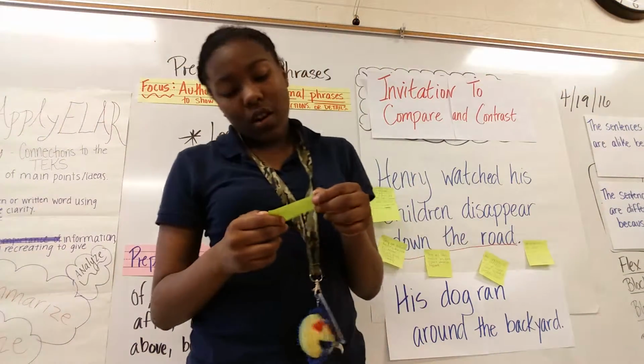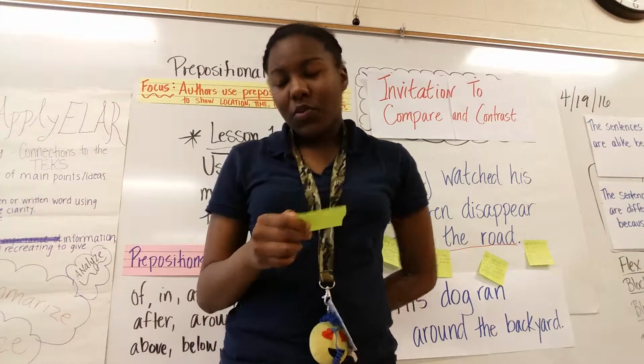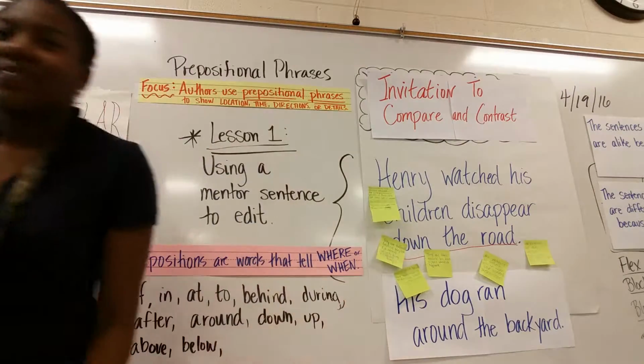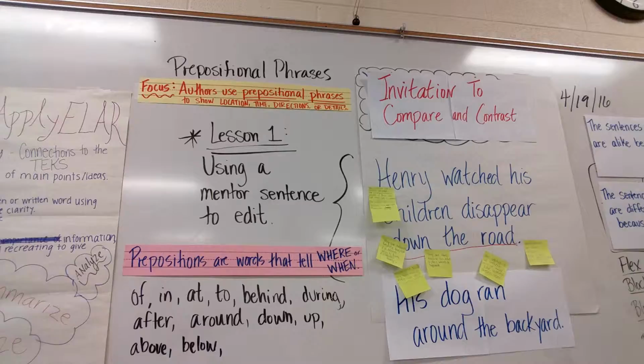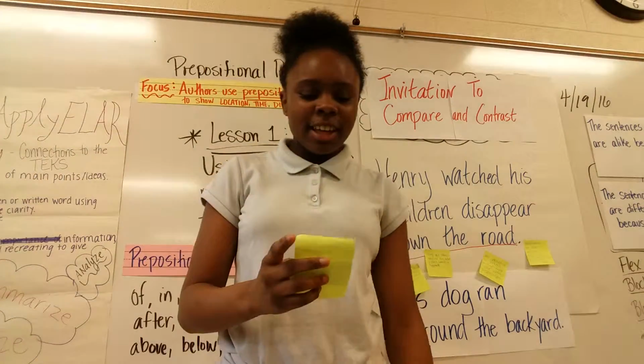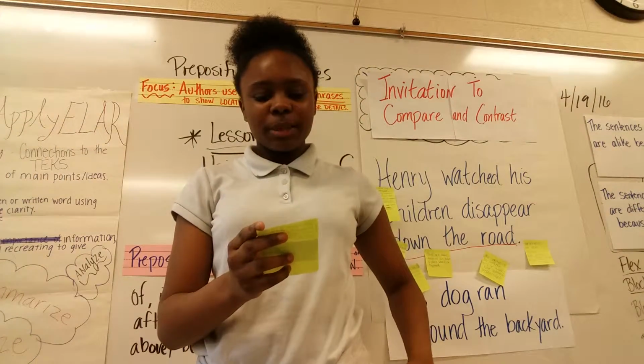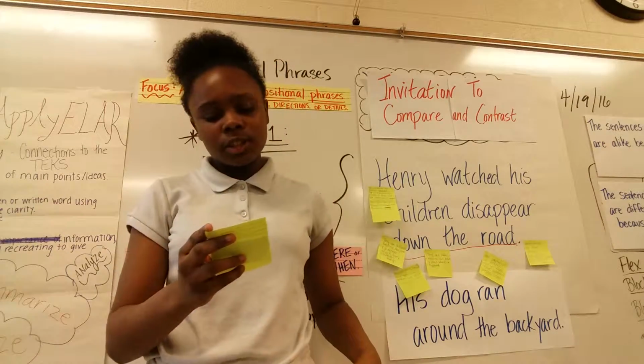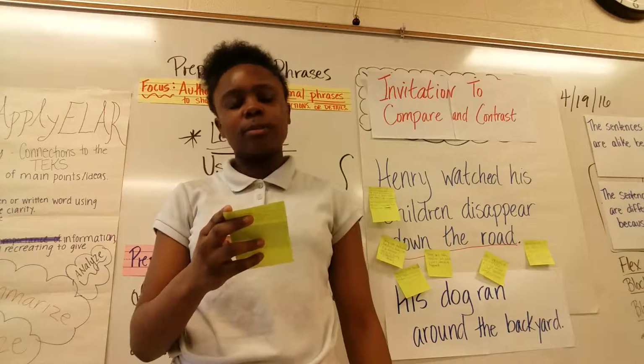The sentences are alike because they both have one preposition word. The sentences are different because they have different word prepositions, down and around. The sentences are alike because they both use the where preposition.